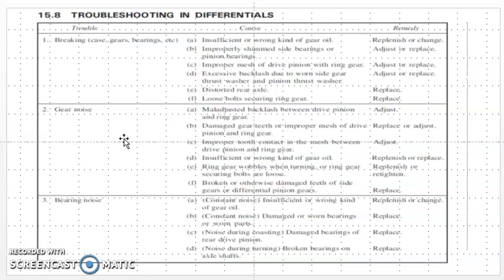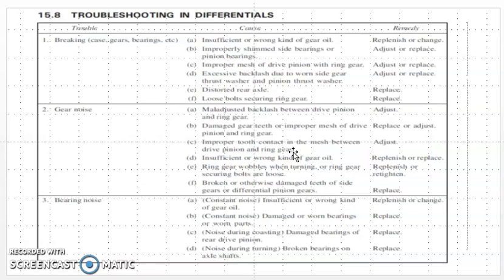Sometimes the major problem is gear noise. There is a lot of noise from the differential, and this is again due to insufficient or the wrong kind of gear oil, the same as we have seen in breaking of parts. As well as there may be backlash between the drive pinion and the ring gear. There may be damage to the gear teeth, the gear mesh, the drive pinion and ring gear.